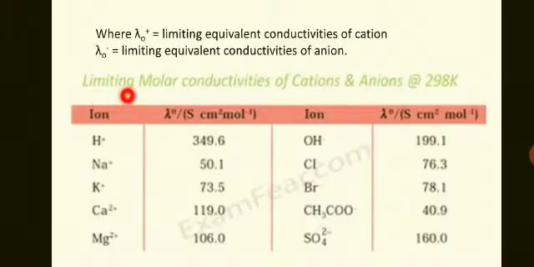In the table, limiting molar conductivities of some important cations and anions at a temperature of 298 Kelvin are given to you. Do not try to remember these, because in numericals these values are given to you and they ask for the limiting molar conductivity of the electrolyte. So we have to simply do the sum of these values which are given to you, or multiply by some suitable valency factor. We will see an example related to this also.